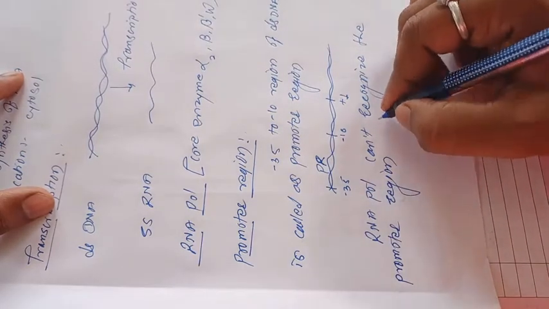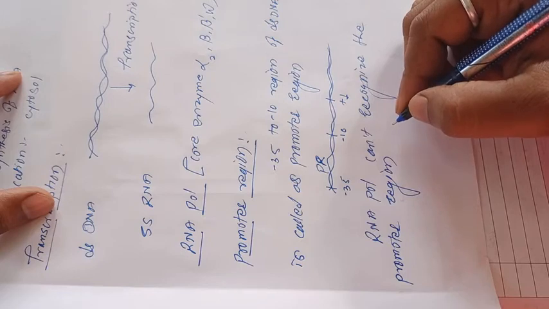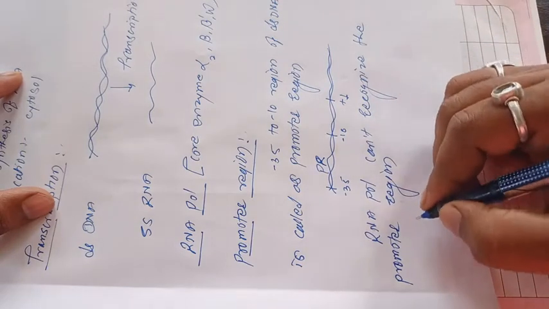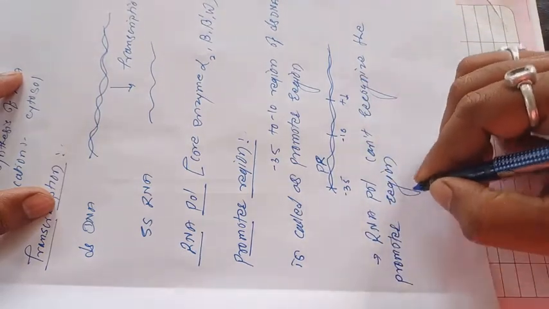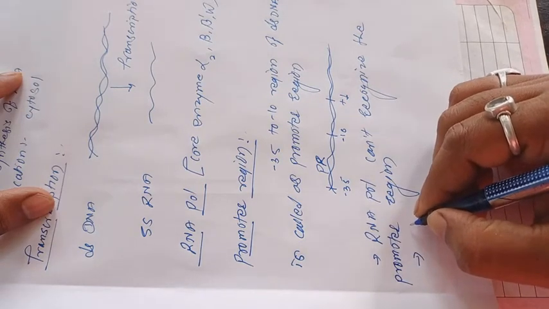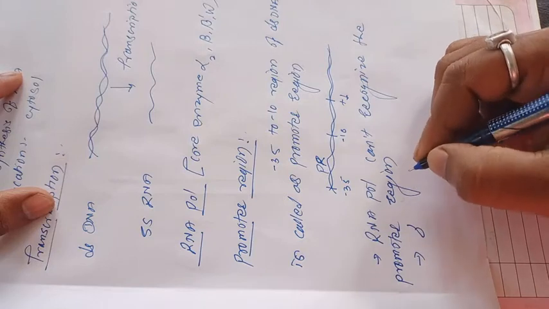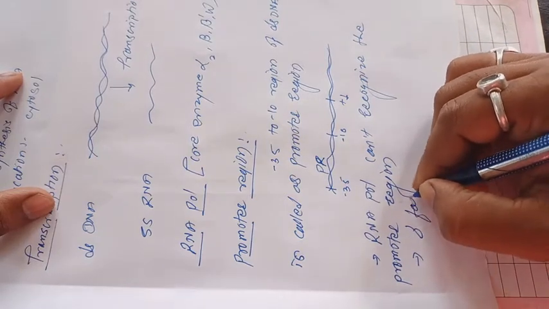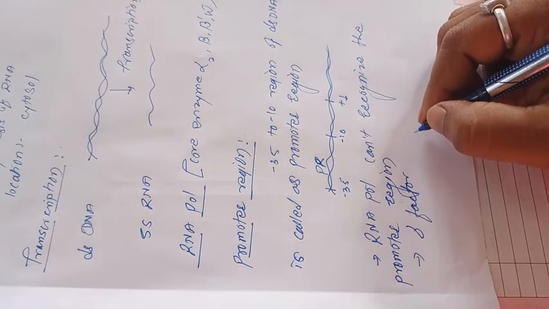In this situation, the factor responsible for the binding of RNA polymerase to the promoter region is the sigma factor. So RNA polymerase can't recognize the promoter region, and to overcome this problem, the fragment responsible for the binding of RNA polymerase to the promoter region is the sigma factor. So what is the function of the sigma factor?